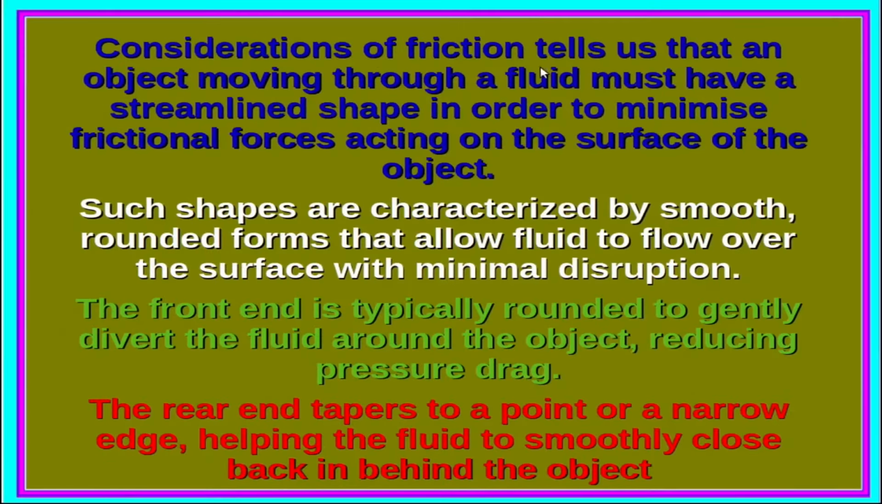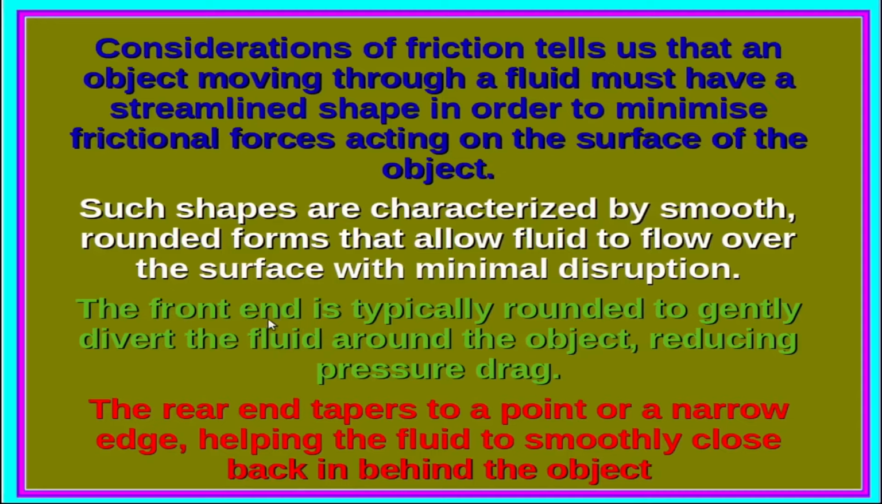Considerations of friction tell us that an object moving through a fluid must have a streamlined shape in order to minimize frictional forces acting on the surface of the object. Now such shapes are characterized by smooth, rounded forms that allow the fluid to flow over the surface with minimal disruption and thereby causing minimum friction on the surface of the body.